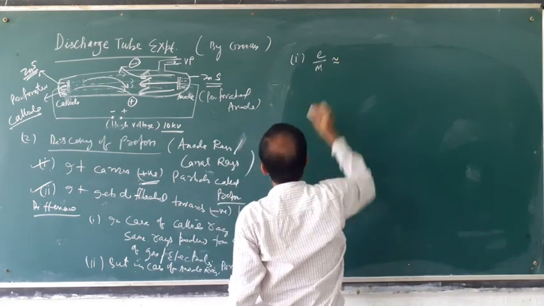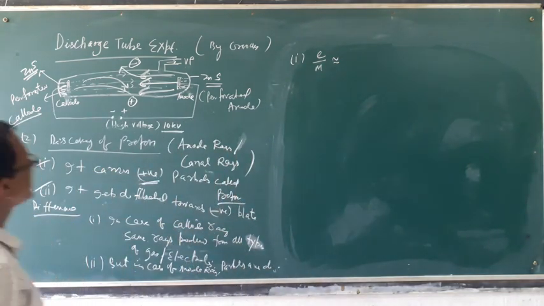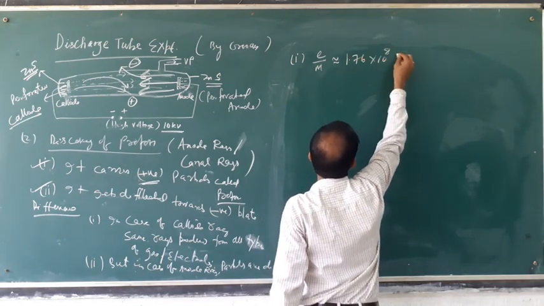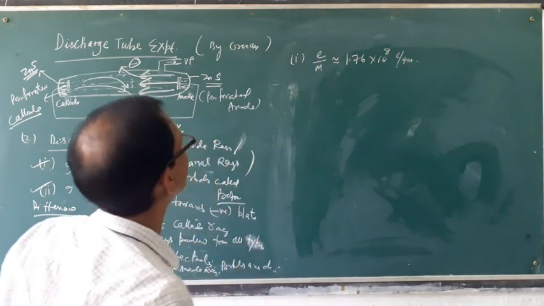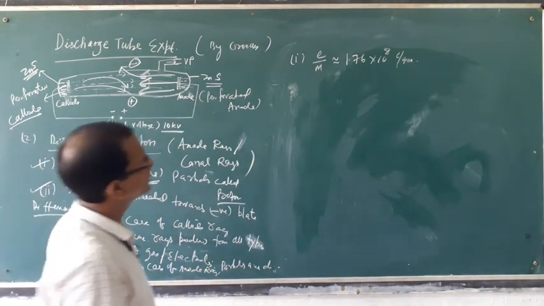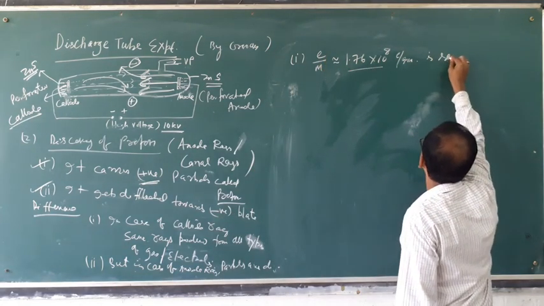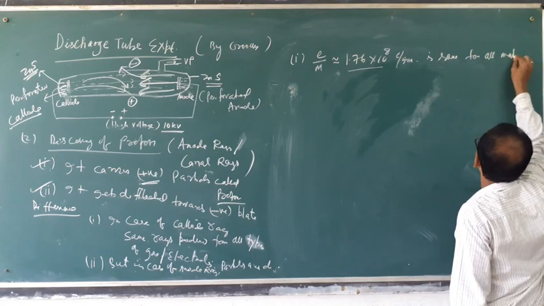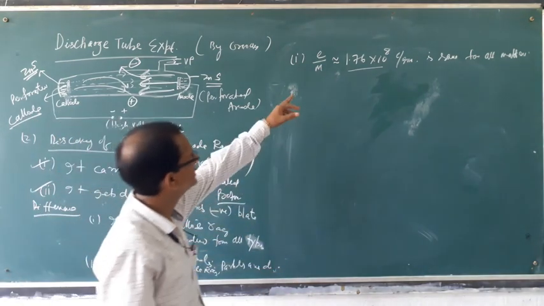This value for the electron is about 1.76 × 10^8 coulomb per gram. The charge to mass ratio of the electron is the same for all matter. If you change the gases, the e/m will be the same.